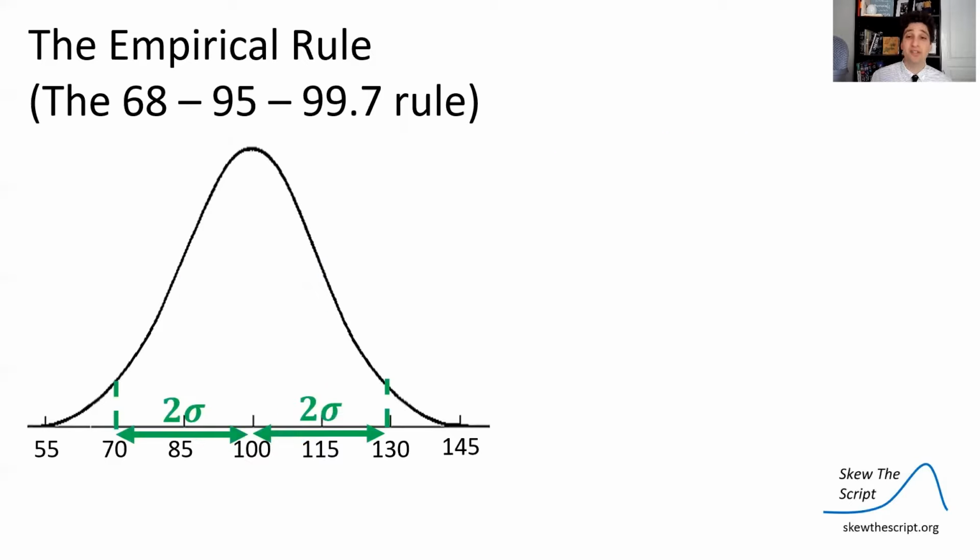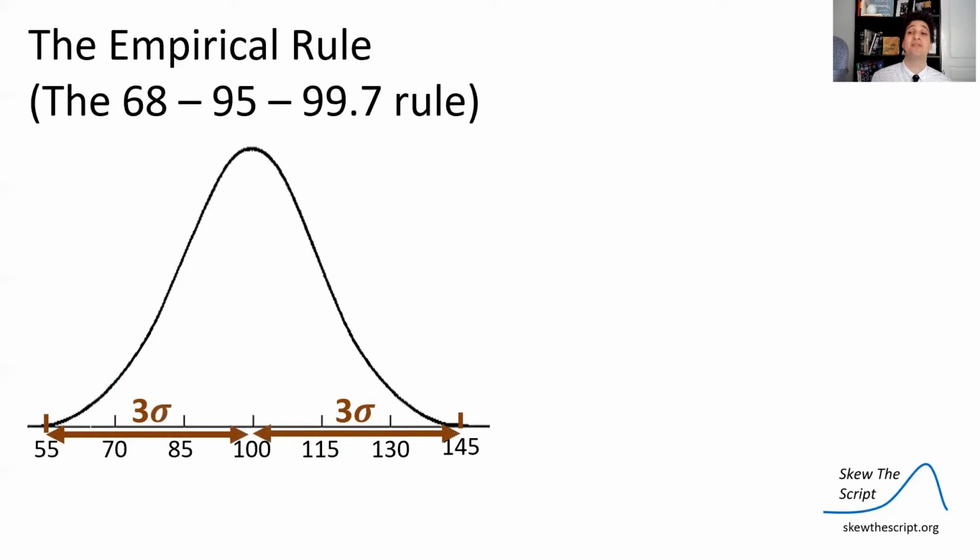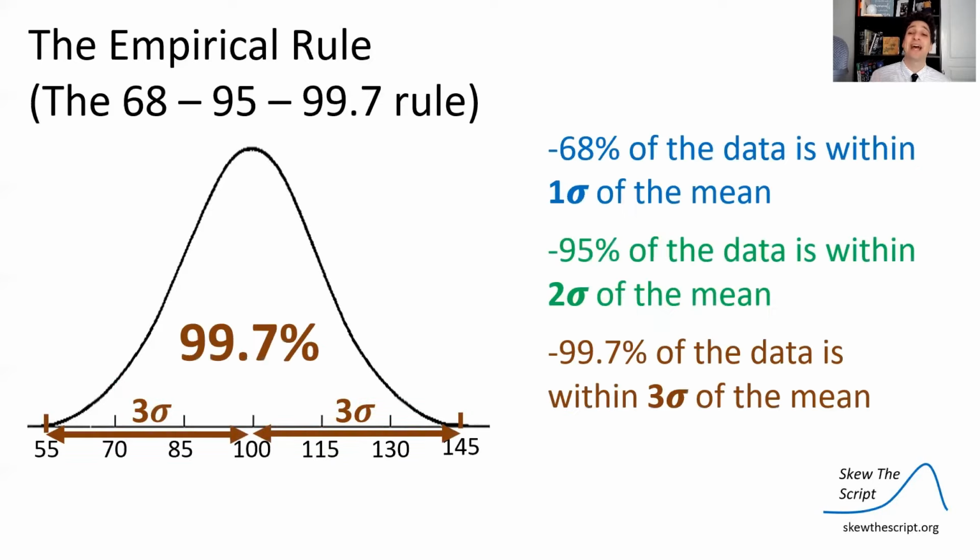Within two standard deviations, so in this case, 30 on each side, 2 times 15, we have 95% of the data. And then within 3 standard deviations, we have the vast majority of the data, 99.7%. This is why the empirical rule is often referred to as the 68, 95, 99.7 rule.